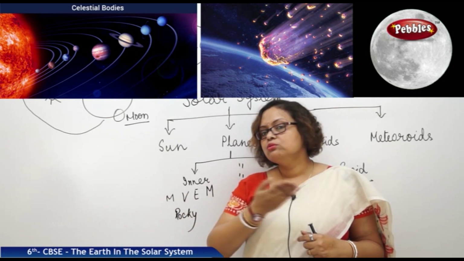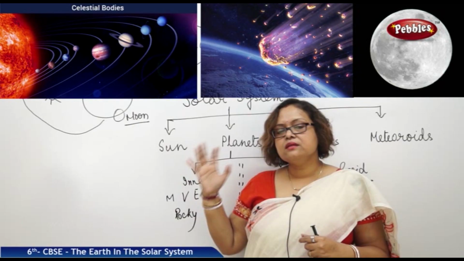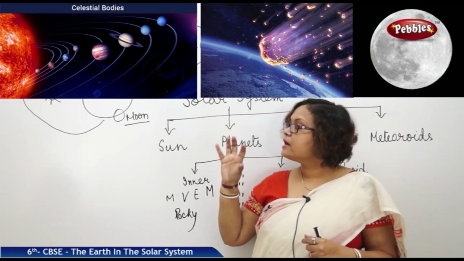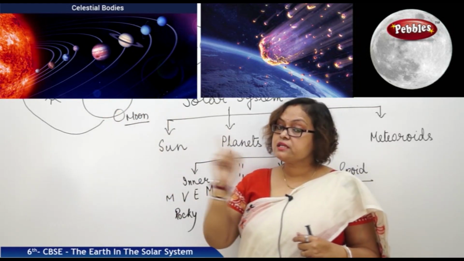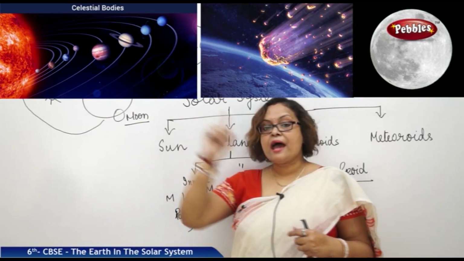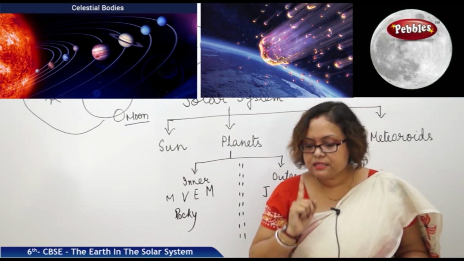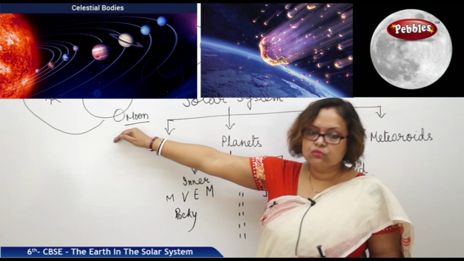Unfortunately, though it is our own satellite, it has no life. It has no water, no oxygen, and it is only facing one side. We can see only one side of the Moon from Earth, because it is rotating and revolving at the same speed, 27 days. So we can see only one side of the Moon.